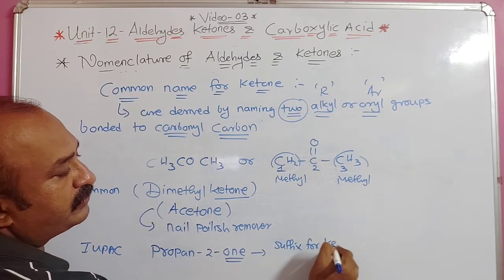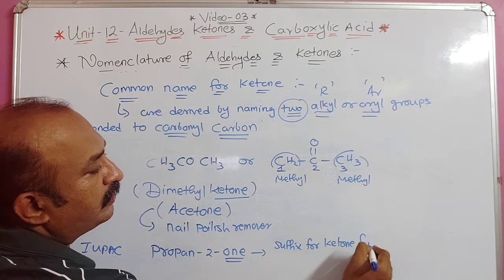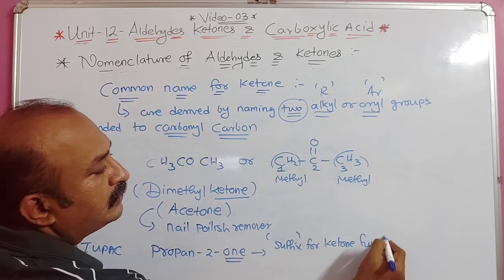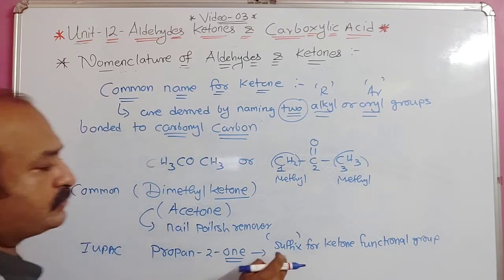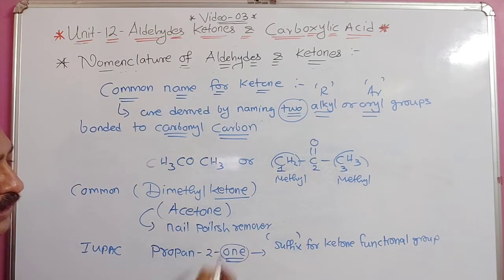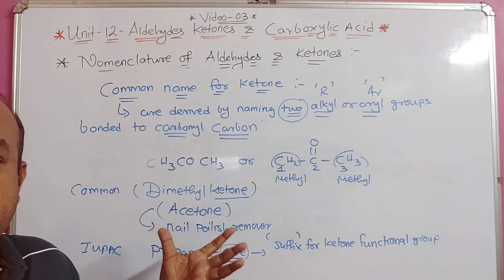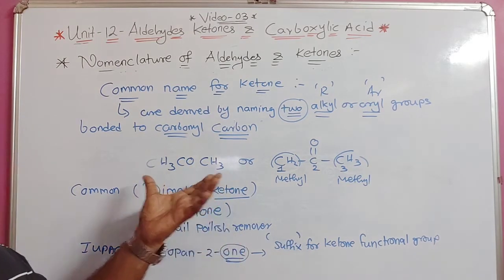Suffix for ketone functional group. Remember this thing. This is used as a suffix. What is the suffix? ONE. Ketone, what we say. So propane 2-ONE is the IUPAC name for this given compound.